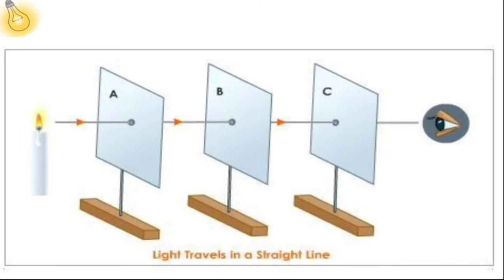Another experiment which we usually do in the lab is taking 3 cardboards of the same size with a stand and putting a hole on the 3 cardboards at the same point. Now place it as shown in the arrangement on your screen. And if you try to look at the candle on the other end, you will be able to see the burning candle. But if you try to move any of the cardboards, you will not be able to see the candle. This shows that light travels in a straight line.